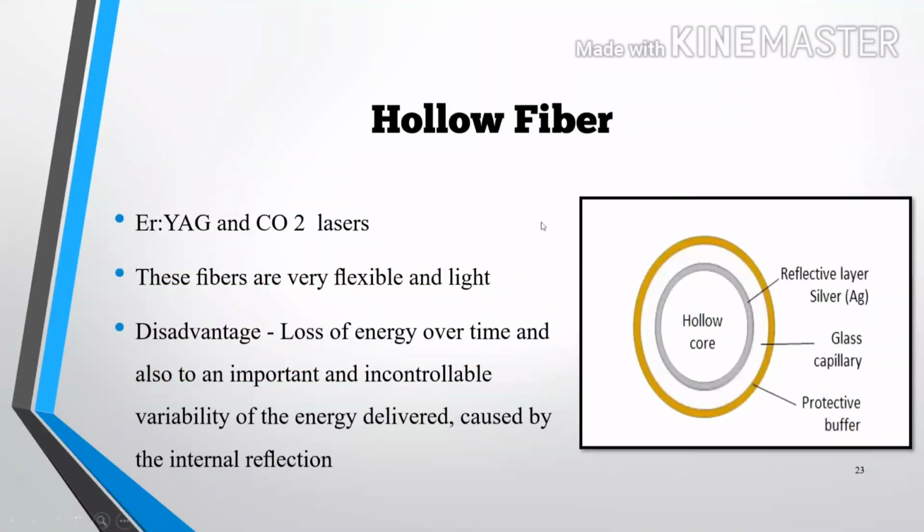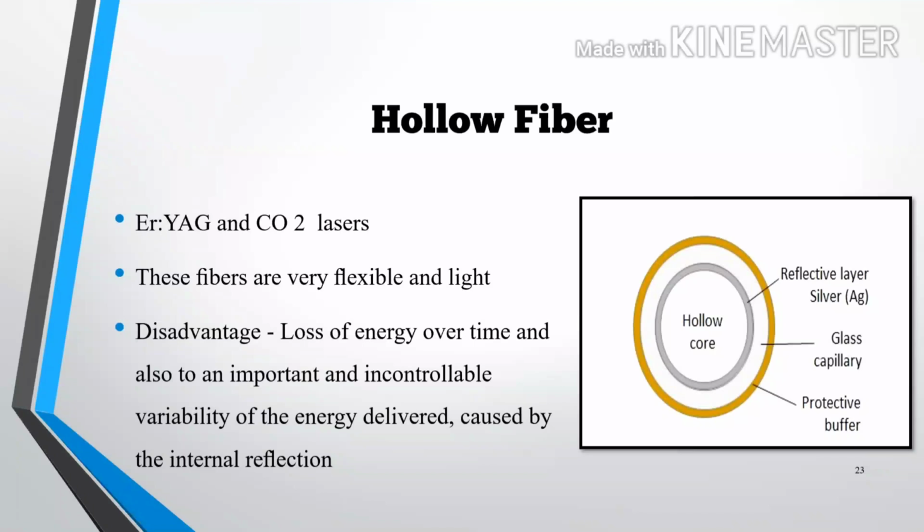Hollow fibers have a hollow core surrounded by the reflecting layer, which is silver, then glass capillary, and then covered by the protective buffer.